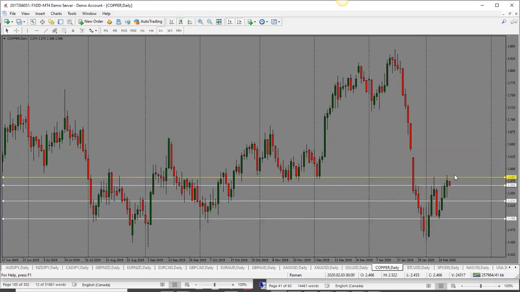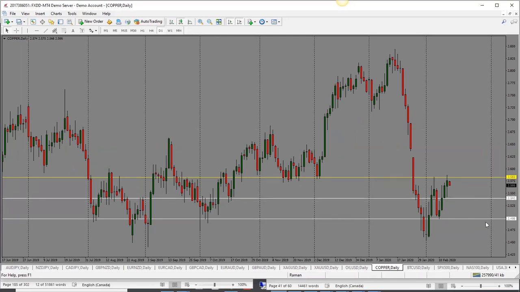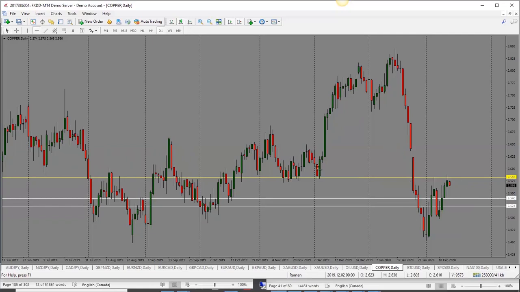Copper here, copper has moved up. It is into resistance now, and this is where price had turned previously. This is an important support resistance level. So if price stays below 2.58, I will look for a drop back towards 2.54 and then potentially lower into 2.52. So for now, as long as price stays below 2.58, we could see a drop. But if it does cross that level, then we are looking for a further move up towards 2.60. So bias here is neutral for copper.